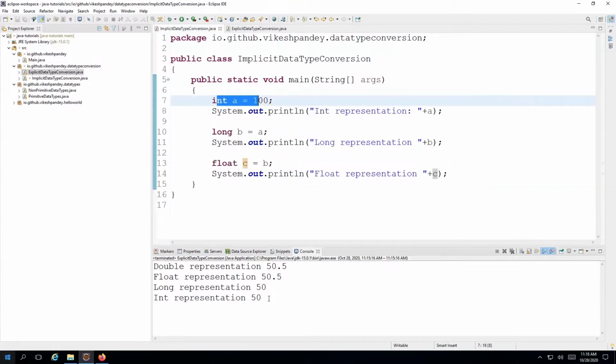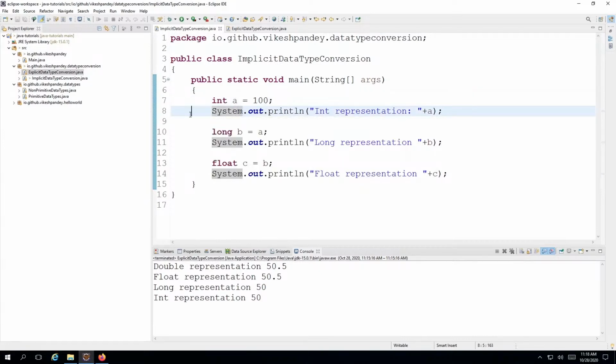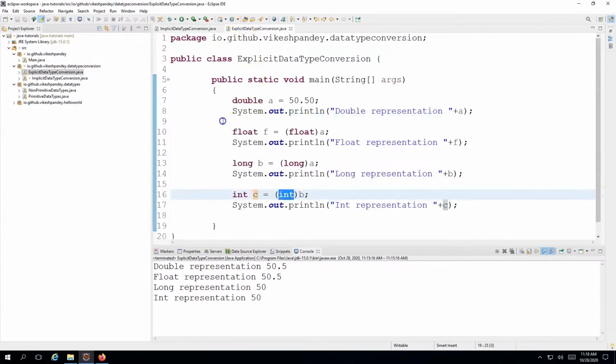And as we know, the basic concept is that the value can easily be cast from a smaller range to a larger range without any changes or without any extra code. But when you have to go from a larger value to a smaller value, you have to provide these casting instructions to Java to successfully cast those variables. So that's all for today's session.